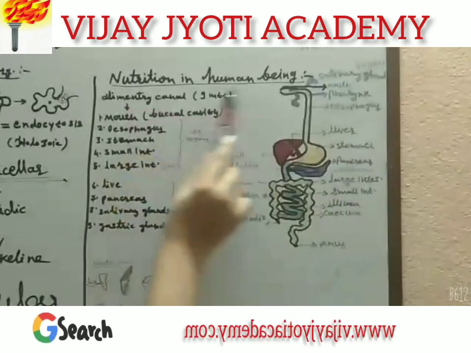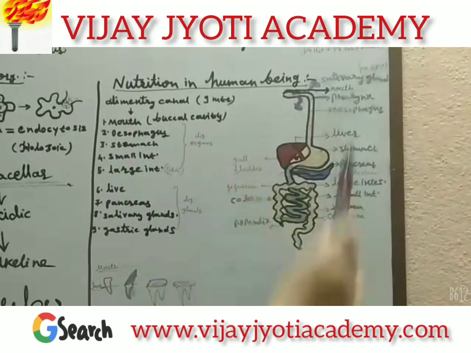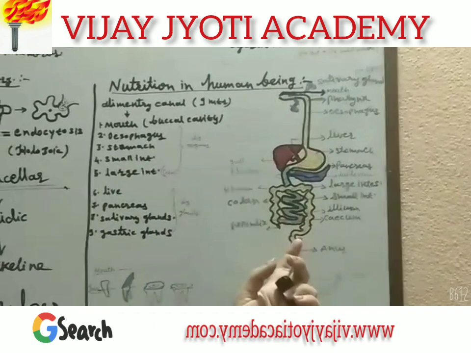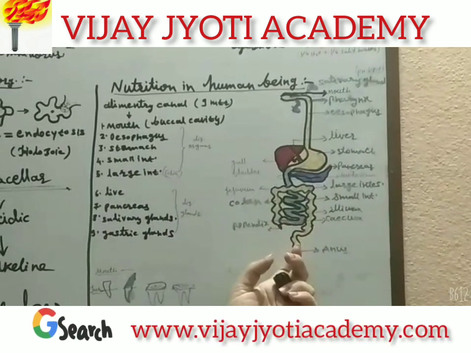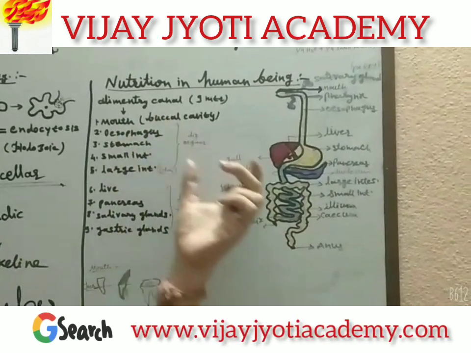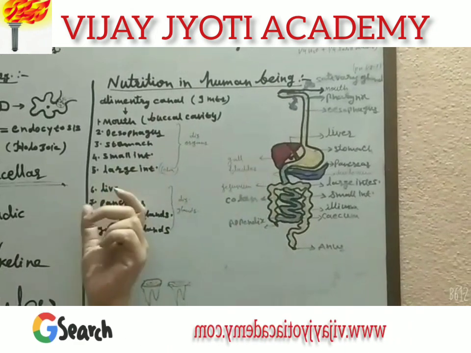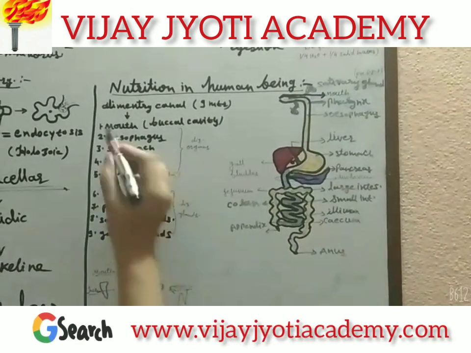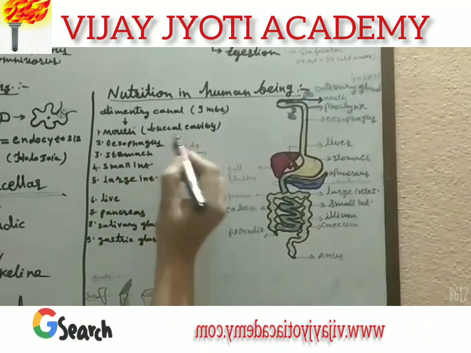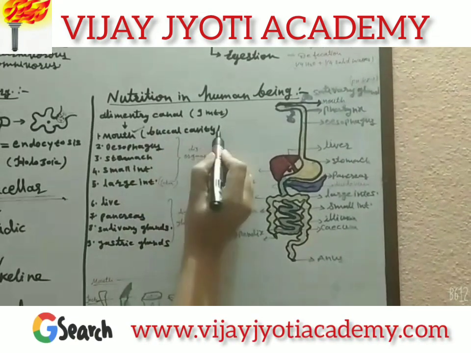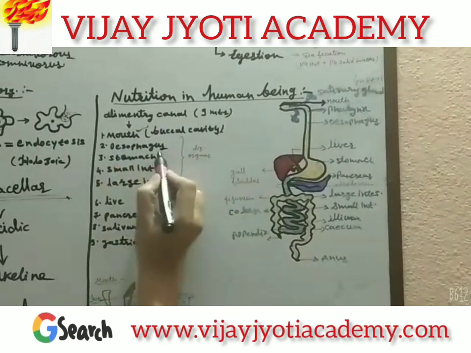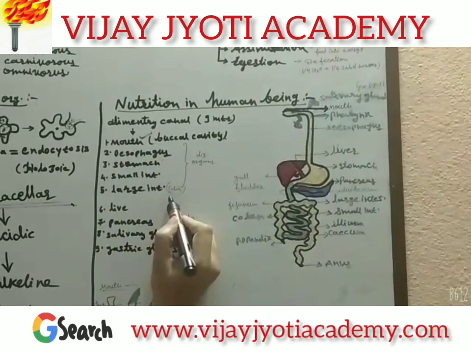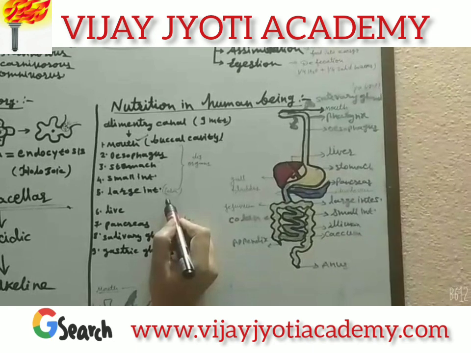Now we will study nutrition in human beings. Nutrition in human beings takes place in the well-developed alimentary canal, which is called the digestive system, and it consists of some digestive organs and digestive glands. The human alimentary canal always starts from the mouth, which is also called the buccal cavity, then esophagus, stomach, small intestine and large intestine. These are the digestive organs.